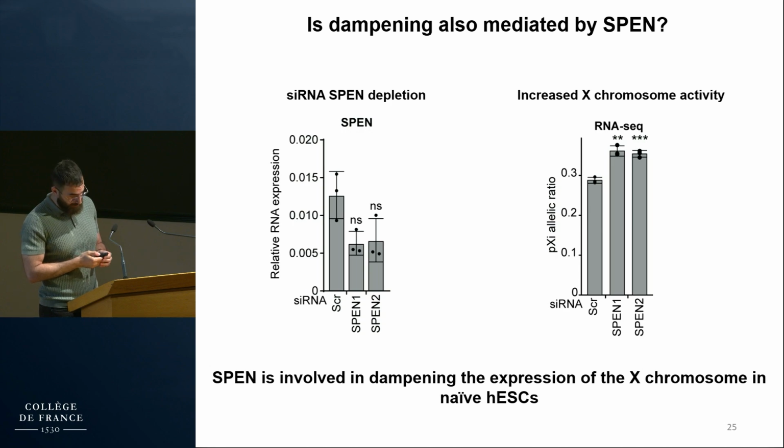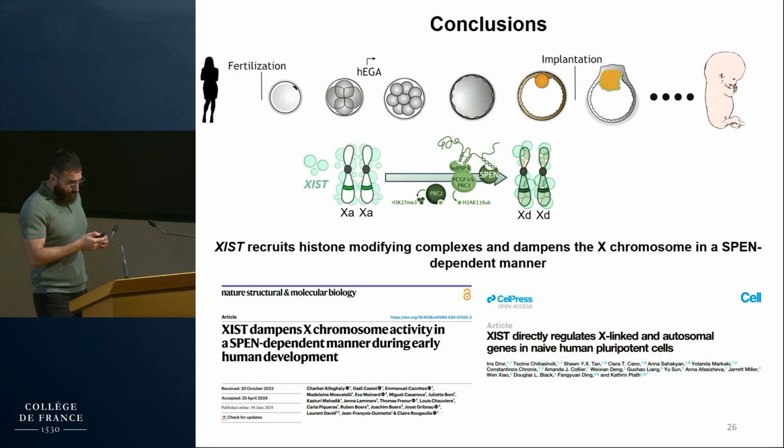So to conclude, during early human development, XIST becomes expressed from both active X chromosomes. It recruits some of its canonical protein partners, SPEN, PRC1, PRC2, and dampens the expression of the X chromosome in a SPEN-dependent manner. So this work was published a year ago in Nature Structural and Molecular Biology and is highly consistent with another paper from the lab of Catherine Platt, where she basically found similar results.